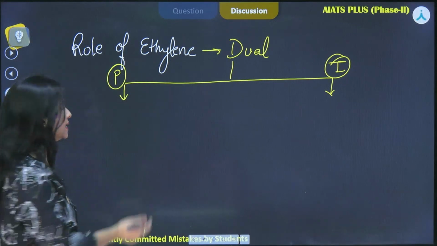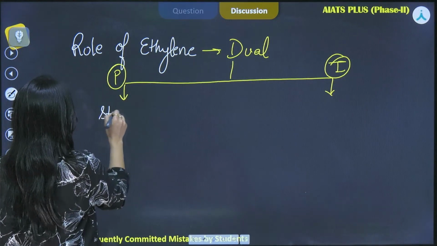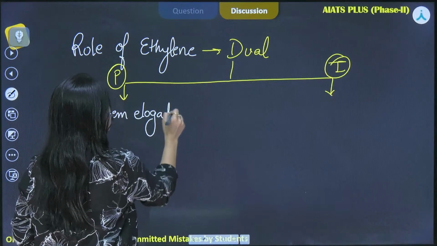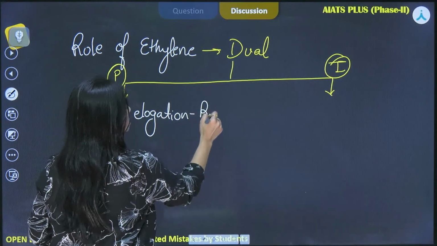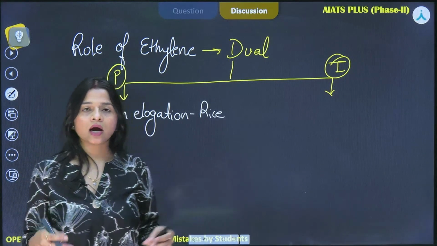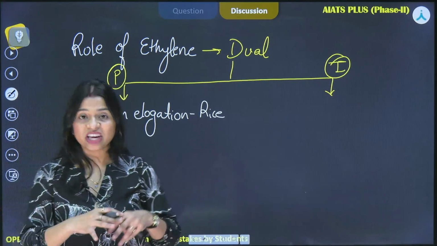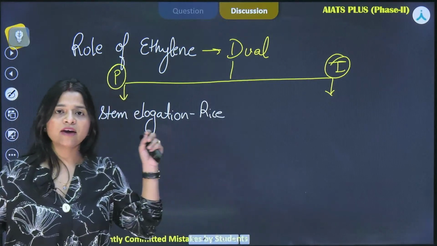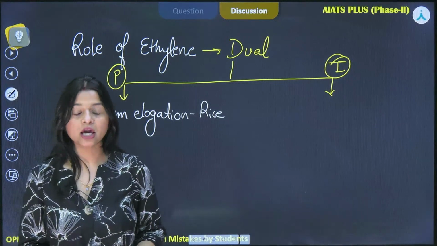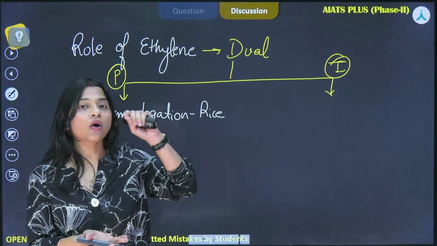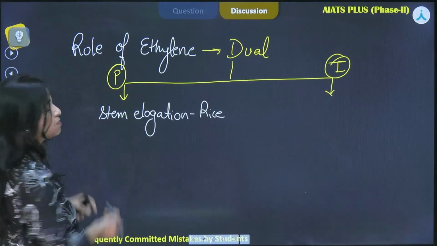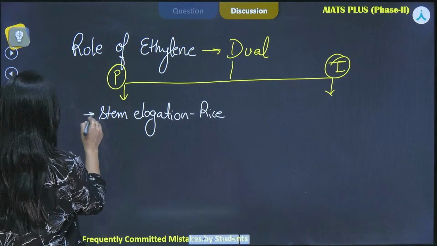For example, it is performing the role of stem elongation. So it is a promotory function in rice. We know when we sow rice, they are deep water plants because the fields of rice are flooded with water, as it requires that condition. In that case, the stem has to elongate, otherwise it will drown. So the function is being performed by ethylene, stem elongation.